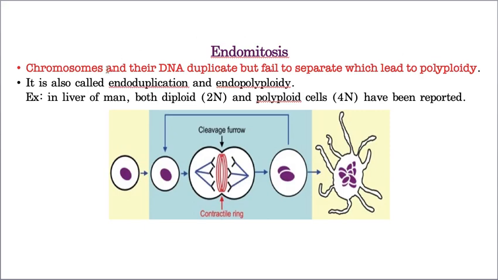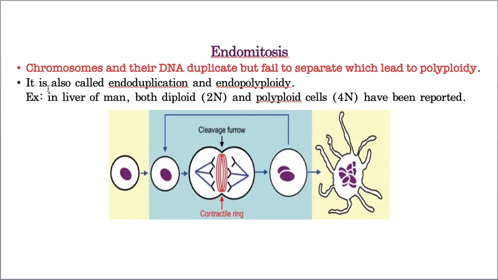Here chromosomes are dividing, but the karyokinesis, that means the nucleus, is not dividing. Hope you understood. That's why many sets of chromosomes will be added in the nucleus, but the nucleus is not dividing. So the nucleus having many sets of chromosomes is called a polyploid nucleus, a polyploid condition.